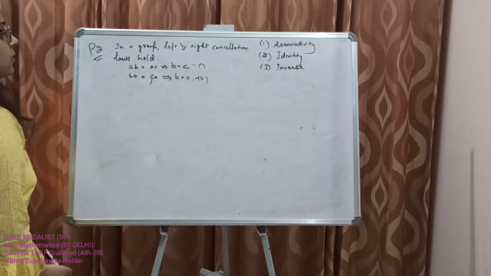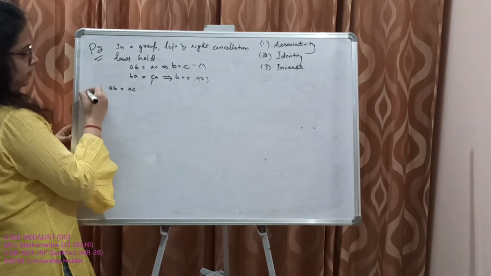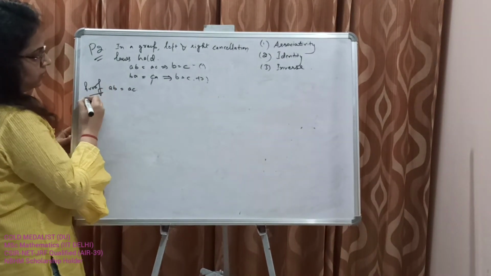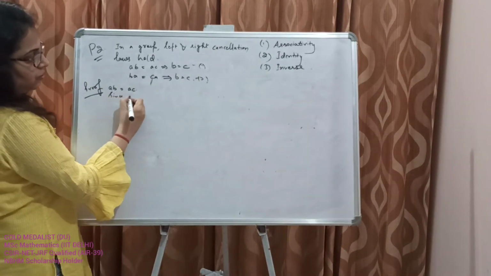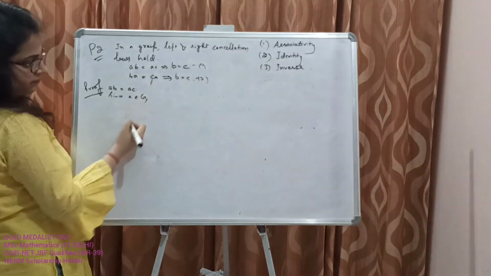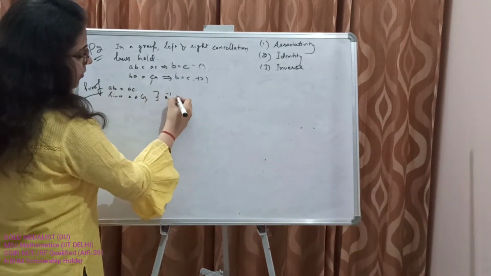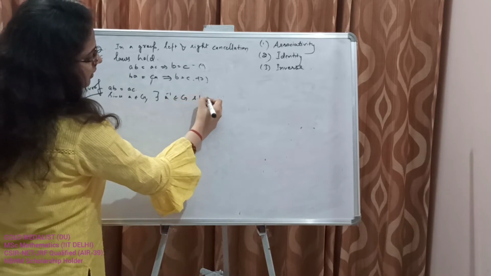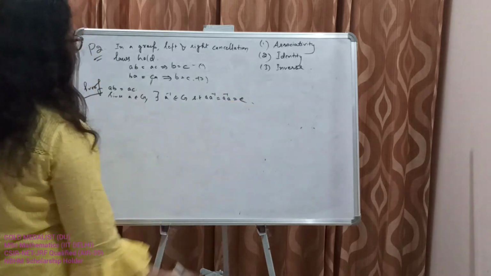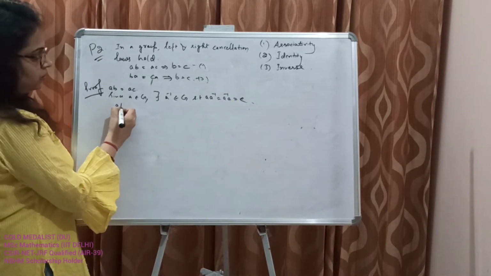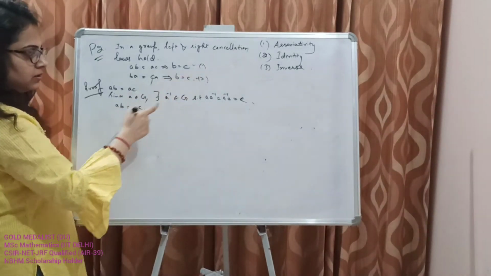Okay. So AB is equal to AC. This is the proof. Since A belongs to a group, it has its inverse in G. There exists A inverse that belongs to G, such that A inverse A is equal to A A inverse is equal to the identity element. Okay. So AB is equal to AC. Left multiply by A inverse.